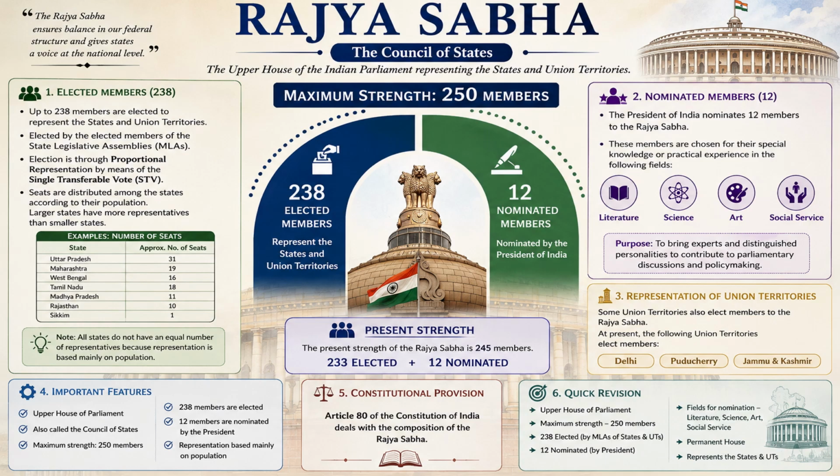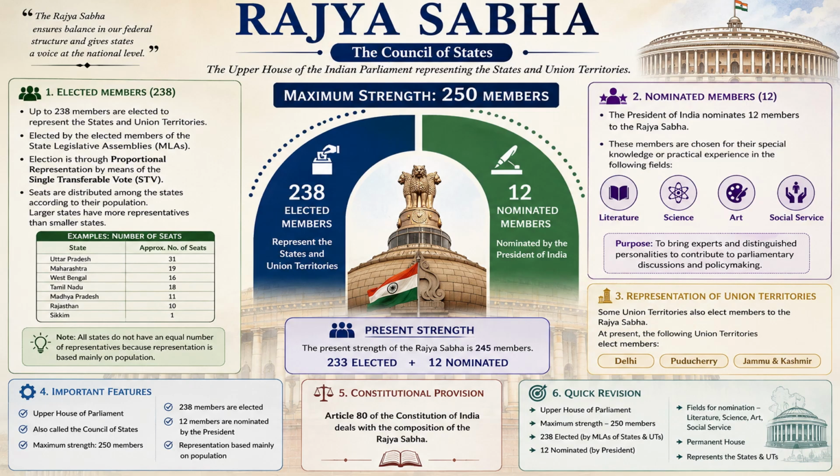Okay, so Rajya Sabha or the Council of States. We had discussed earlier that the Council of States is where the members represent the states and union territories, and they are elected by the MLAs, the members of the state legislative assemblies.